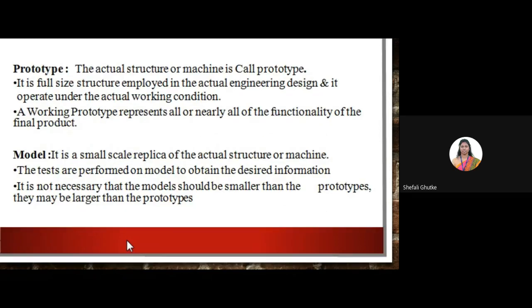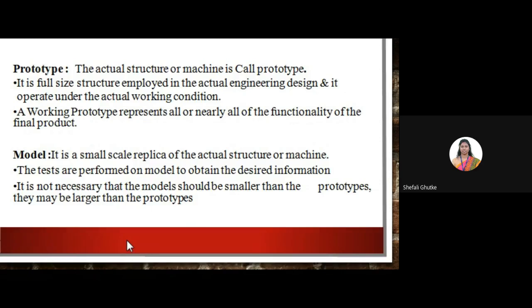Now, what is a prototype and what is a model? The prototype is the actual structure or machine. It is the full size structure which is employed in the actual engineering design and it operates under the actual working conditions. A working prototype represents all or nearly all the functionality of the final product.